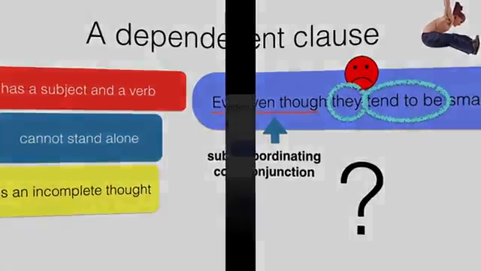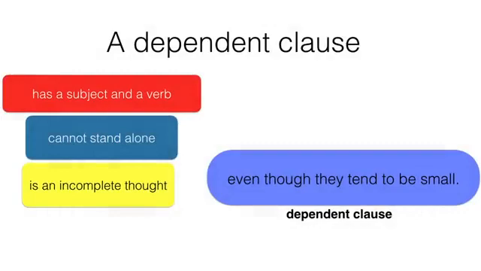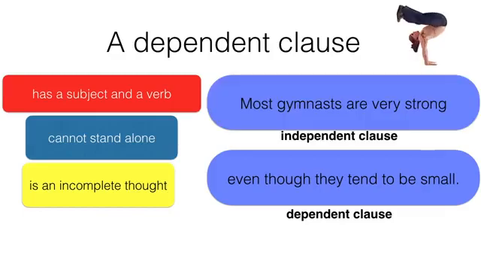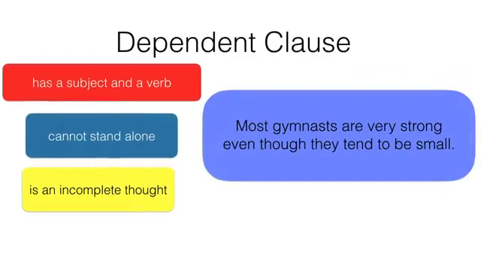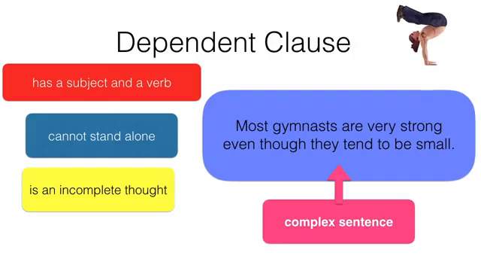But what if it were attached to another sentence, an independent clause? Okay, now that makes sense. Most gymnasts are very strong, even though they tend to be small. When an independent clause and a dependent clause come together to make a sentence, the sentence is called a complex sentence.